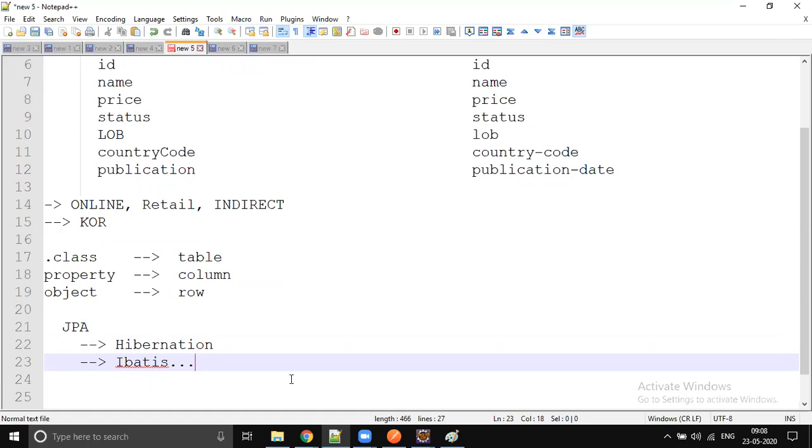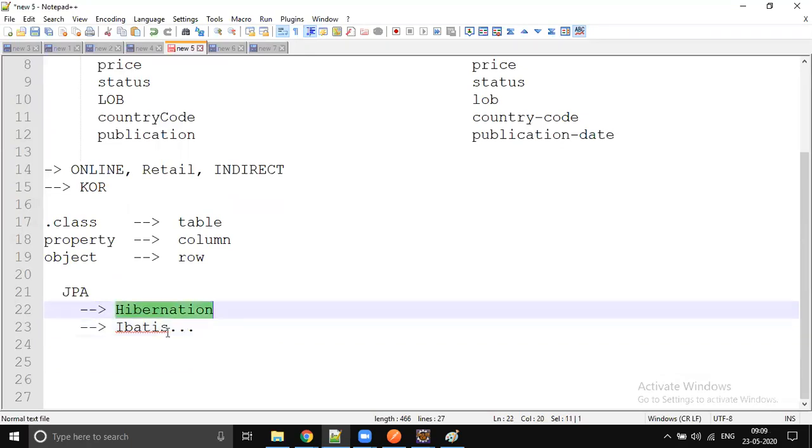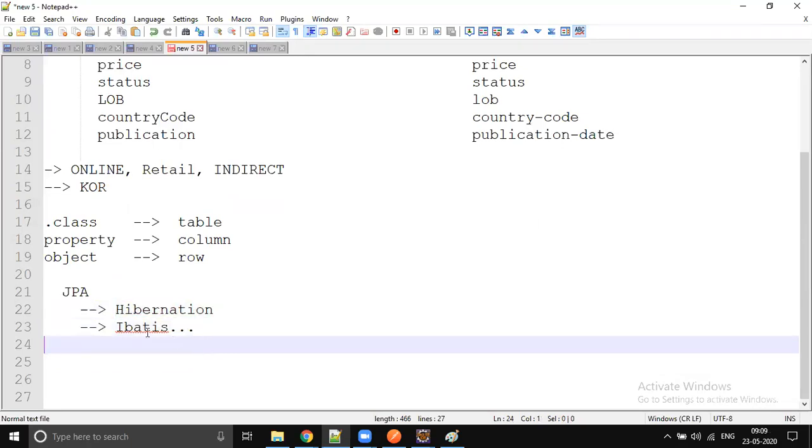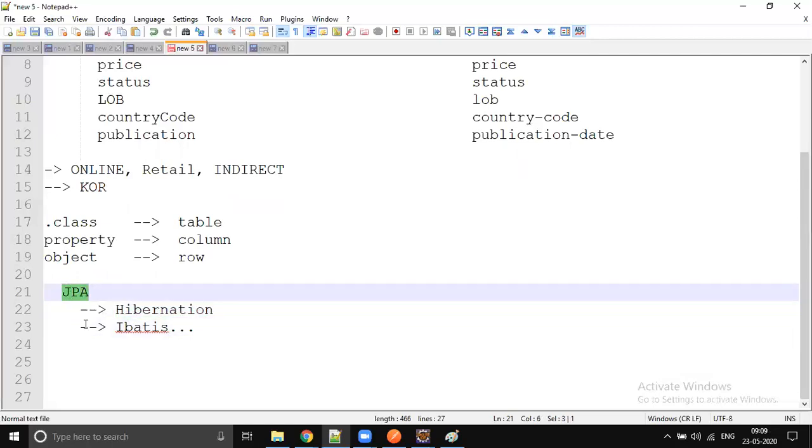If JPA is specifying 10%, Hibernate is going to provide 50%. Like our Lord Hanuman: Rama asked him to go and inquire about Sita, and he finished up half of Lanka. Same kind of thing. So Hibernate is an implementation of JPA, and JPA is a specification.